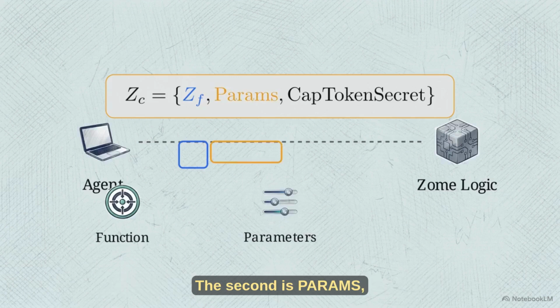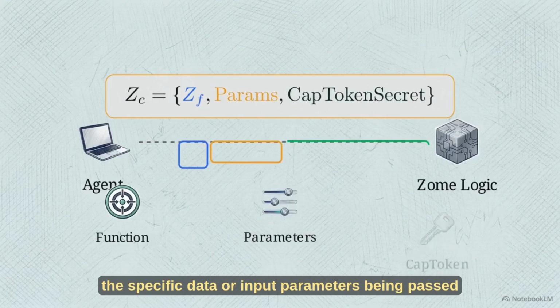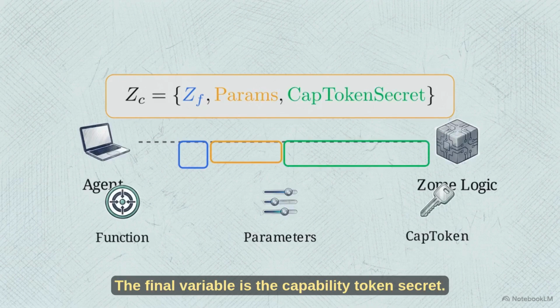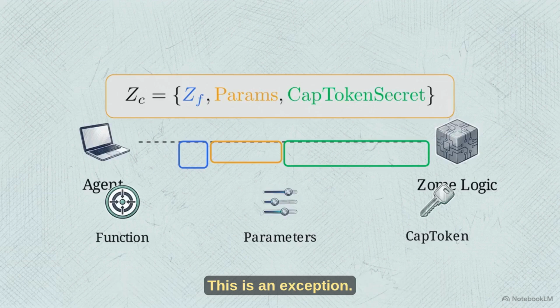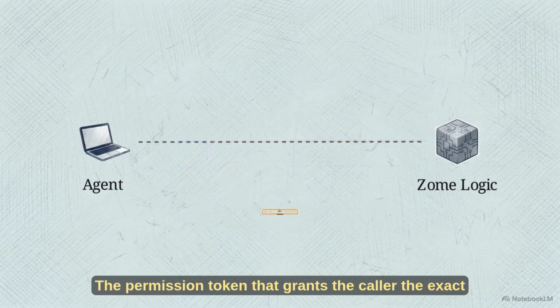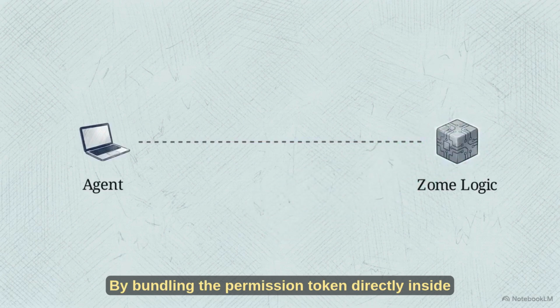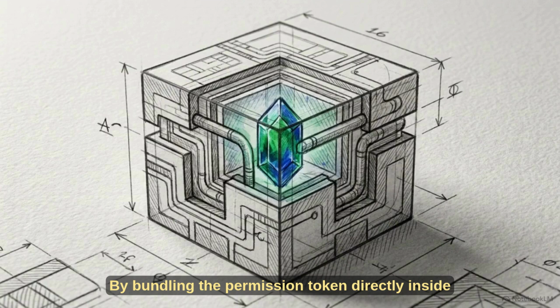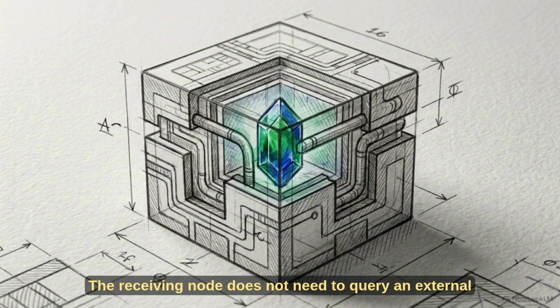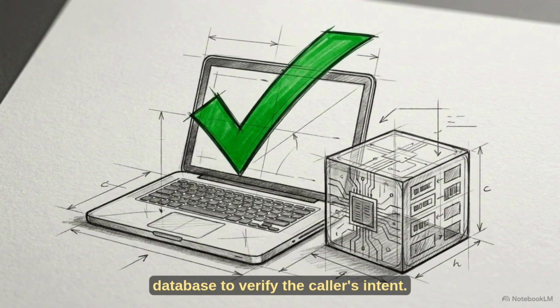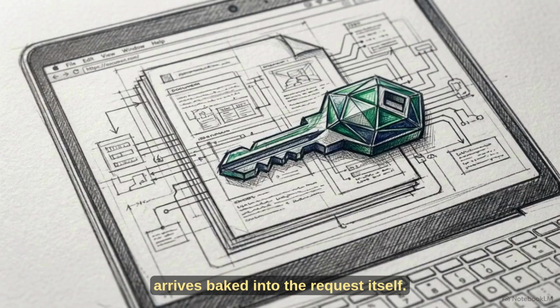The second is params, the specific data or input parameters being passed into that function. The final variable is the capability token secret. This is an explicit permission token that grants the caller the exact authority needed to execute this specific action. By bundling the permission token directly inside the execution payload, the zome call becomes self-contained. The receiving node does not need to query an external database to verify the caller's intent. The proof of authorization arrives baked into the request itself.